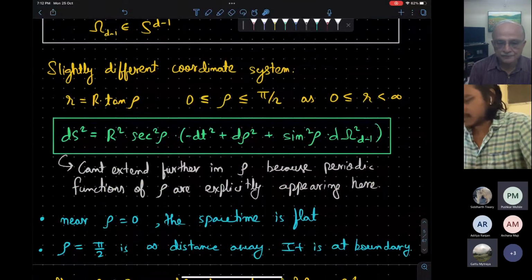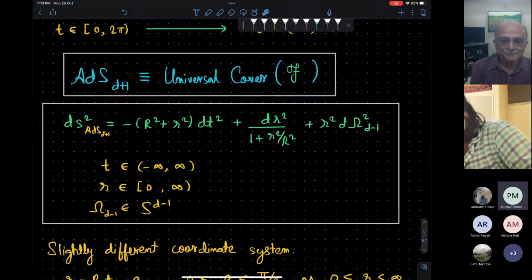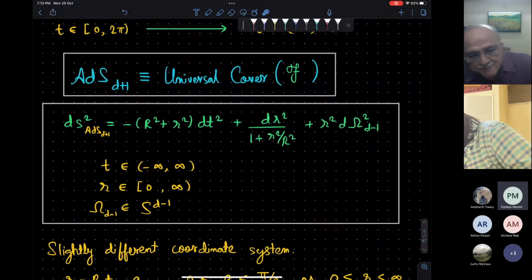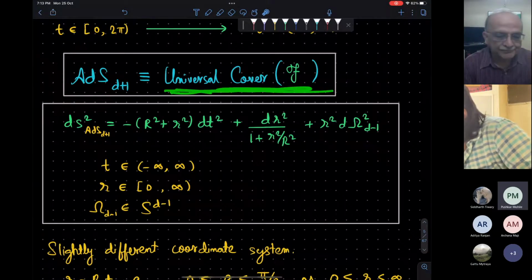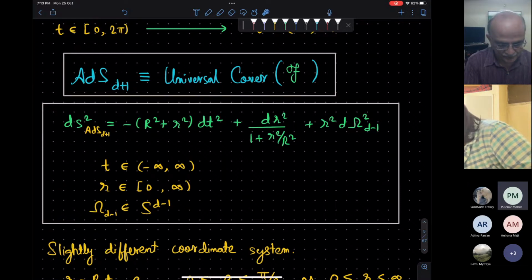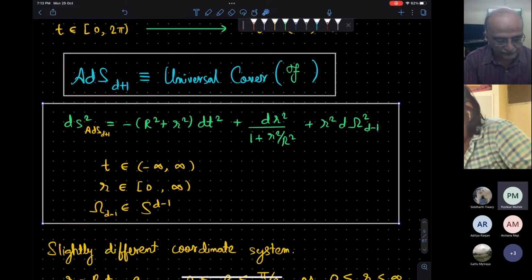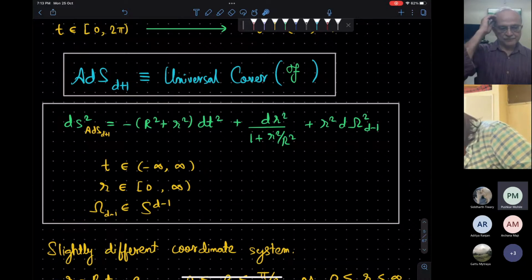I will also comment here that what people call the AdS space is a little bit ambiguous. In some papers, the universal cover is what is treated as AdS, and in other places the surface is AdS, and they explicitly treat the covering space separately. So it's written as AdS tilde d+1 or something like that. That's just a matter of notation.